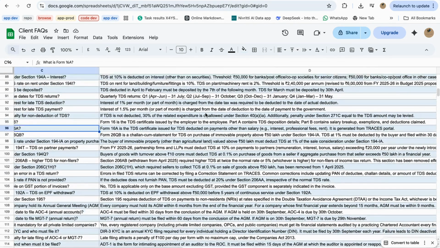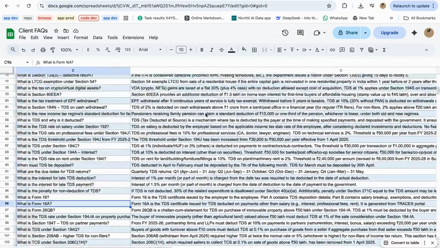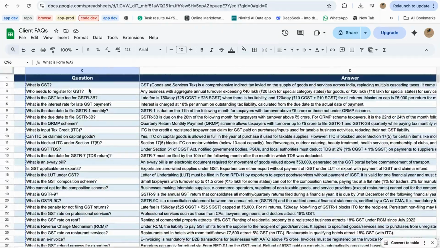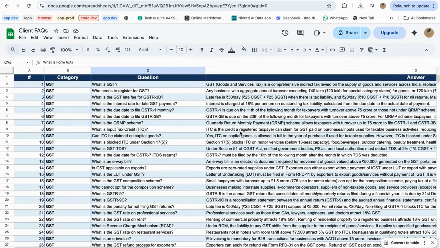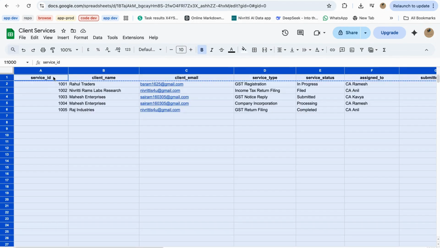But instead of doing that every single time, what if we just organize all those answers in a spreadsheet like this? Then our AI system can read this data, and whenever a client asks any general questions, it can automatically send the reply from here. Okay, now on the other side, let me show you another spreadsheet.